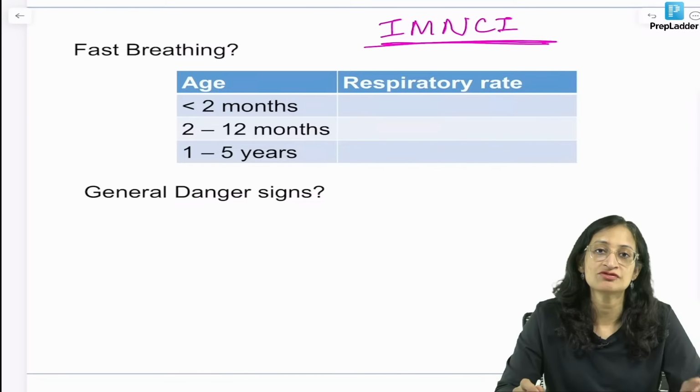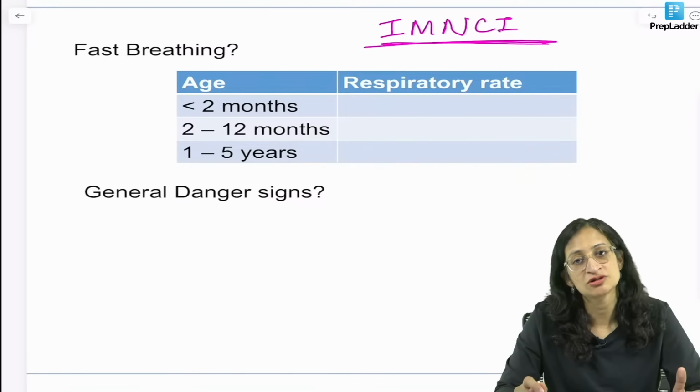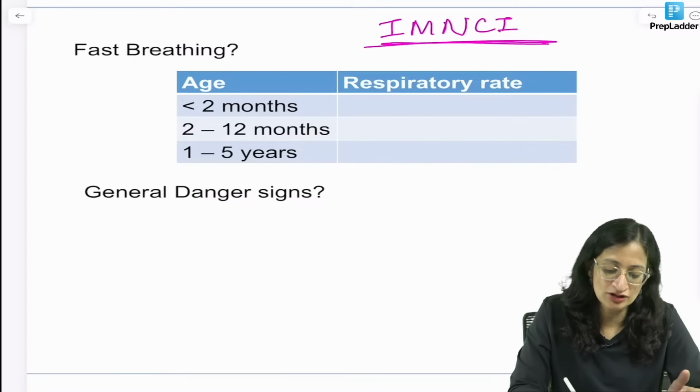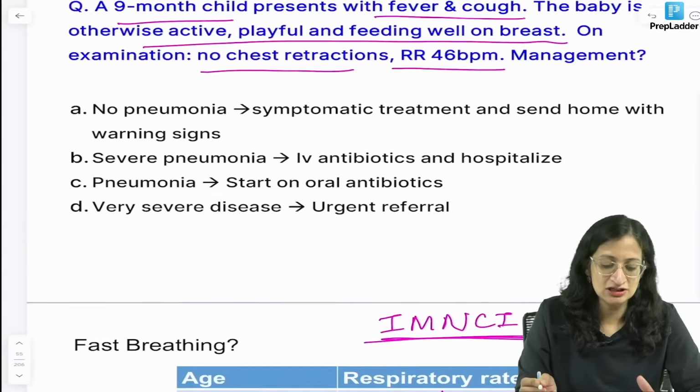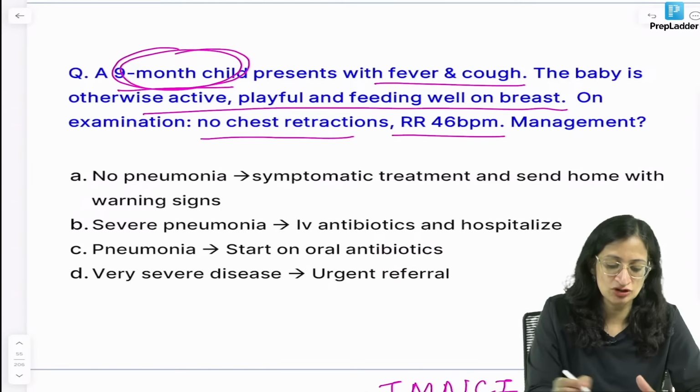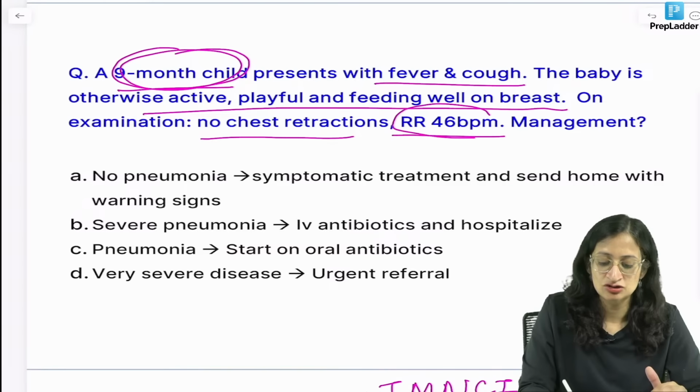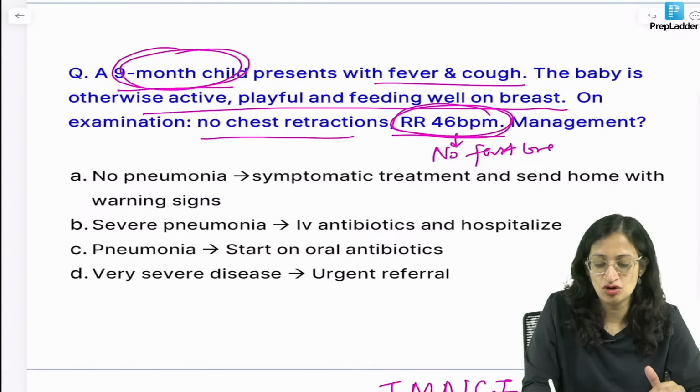First thing you see is whether fast breathing is there or not. What's the cutoff for fast breathing? Less than 2 months age, we call it fast breathing if the respiratory rate is more than 60 per minute. 2 to 12 months, if it is more than 50 per minute, and 1 to 5 years, if it is more than 40 per minute. In this case our child is 9 months old, so the cutoff for fast breathing would be 50. The respiratory rate is 46, so fast breathing is not there.